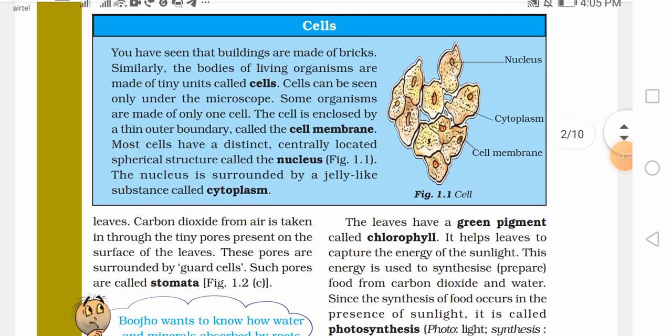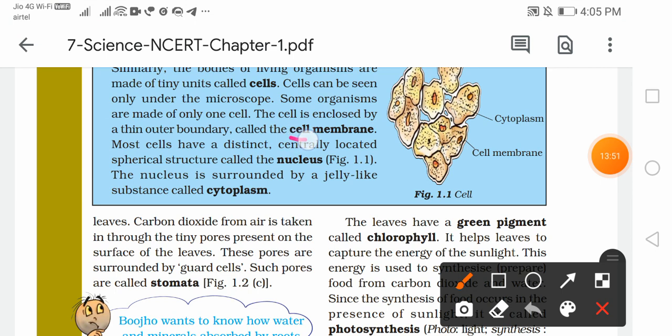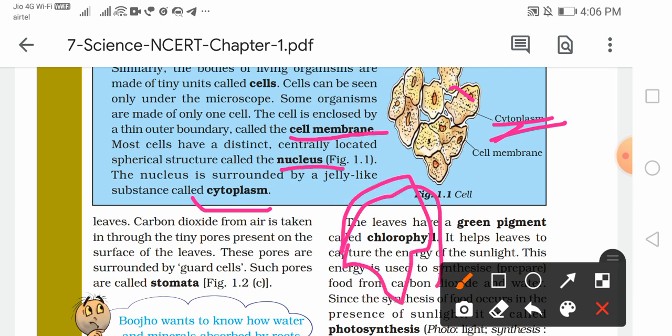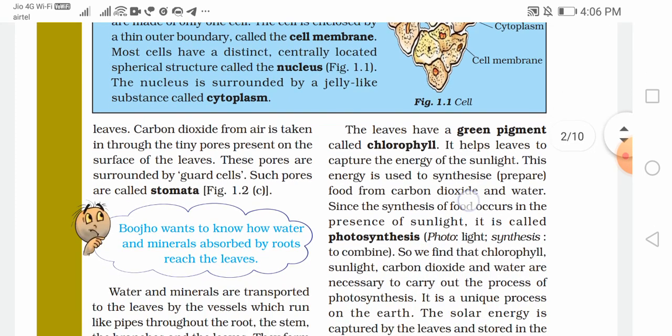So we were at this cell. Now some organisms are made up of only one cell. Now that cell is enclosed by a thin outer boundary which is called the cell membrane. A small, thin outer boundary which we call the cell membrane. Most cells have a distinct, centrally located spherical structure called the nucleus. Now the nucleus is surrounded by a jelly-like substance called cytoplasm. This one, right? So this is a jelly-like structure, isn't it? So cytoplasm is a jelly-like structure.